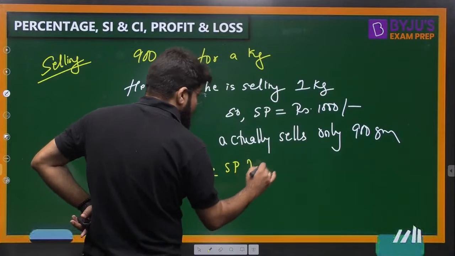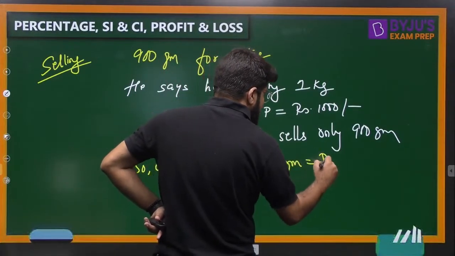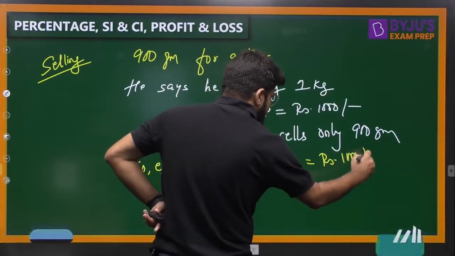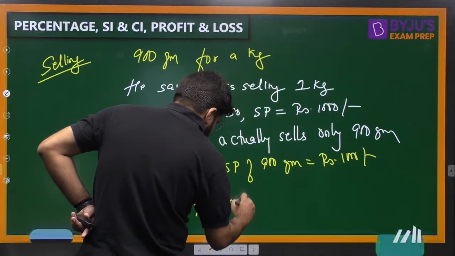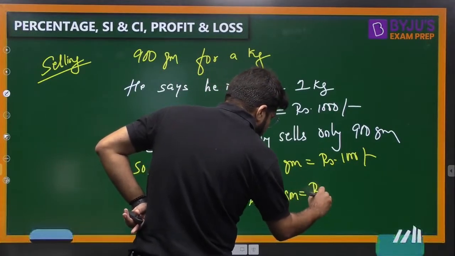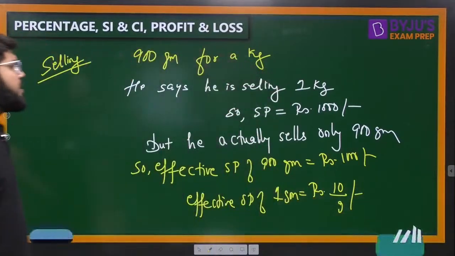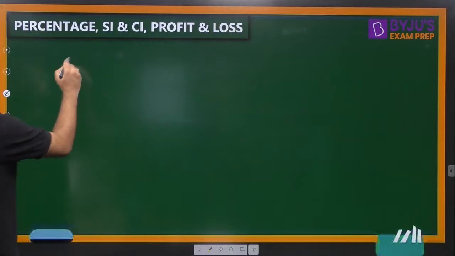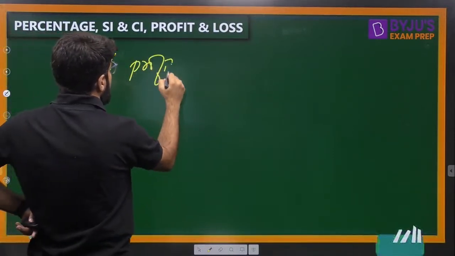Effective selling price of 900 grams he has taken as rupees 1000. So what is the effective selling price of 1 gram? For 1 gram, rupees 10 by 9. So that is where you can calculate the profit. Right. So, what is the percentage profit earned by him?